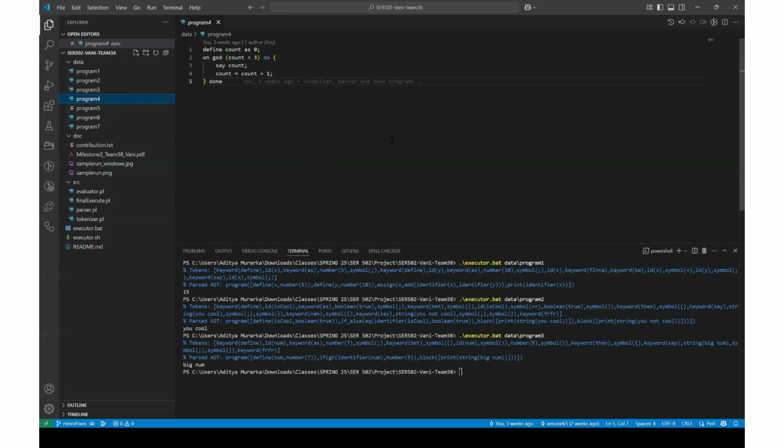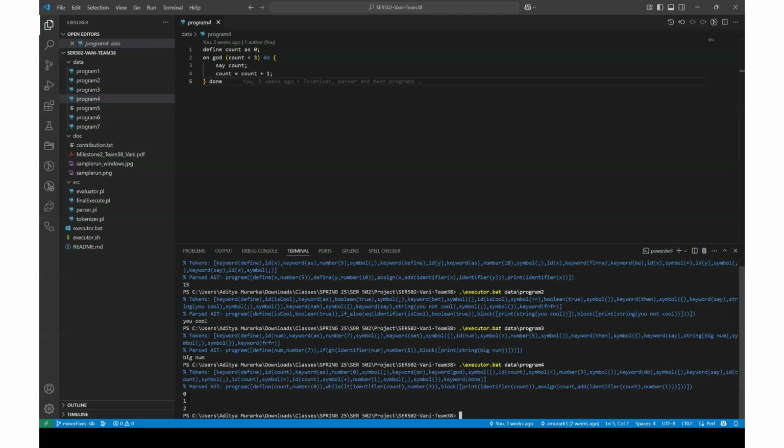Coming to program 4, we are showcasing a loop here. We have initialized count as 0, and until the count is less than 3, we are running a loop. Inside the loop, we are printing as well as incrementing the count. As you can see, the program first printed 0, then 1, and then 2. Since after 2 it reached 3, it terminated there.